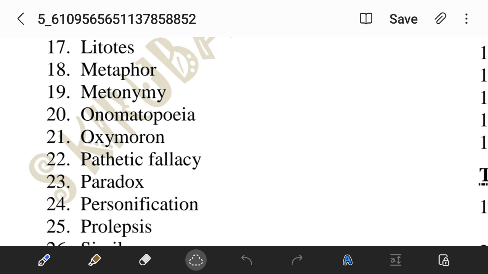Like when the writer says the sun was smiling down upon him. The sun is actually not smiling, and it does not come down, but still we give human emotions to the sun and say the sun was smiling down upon him.